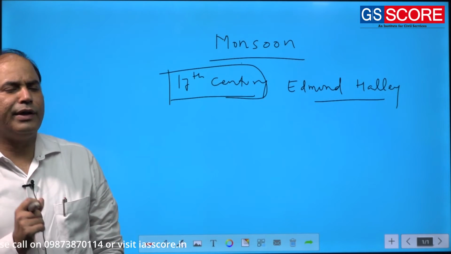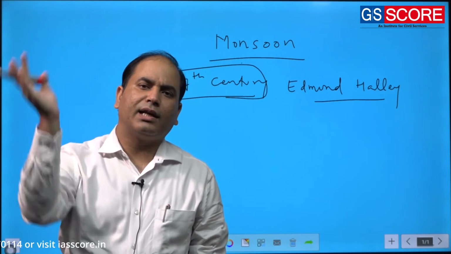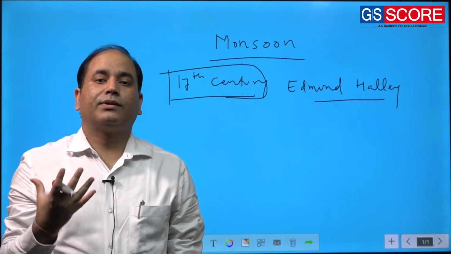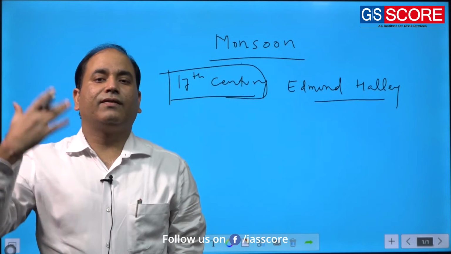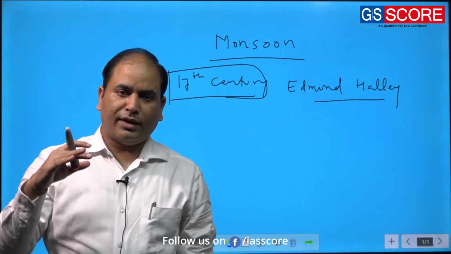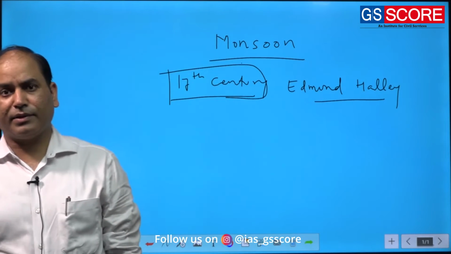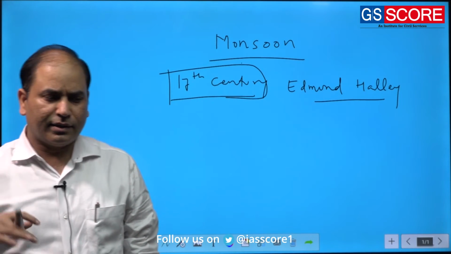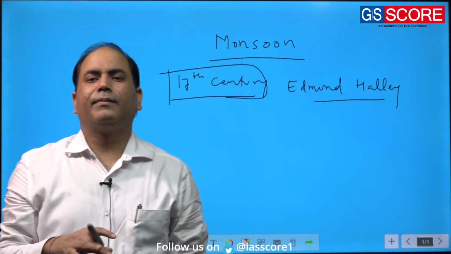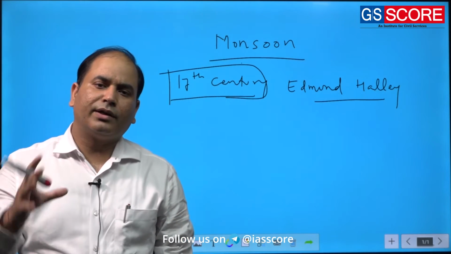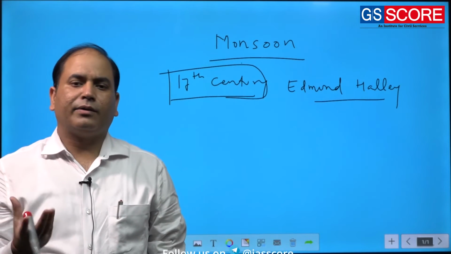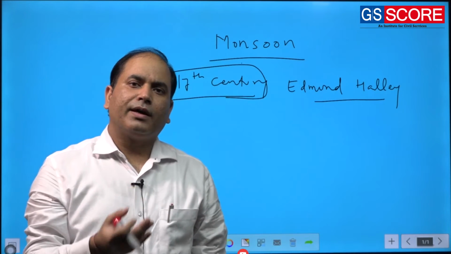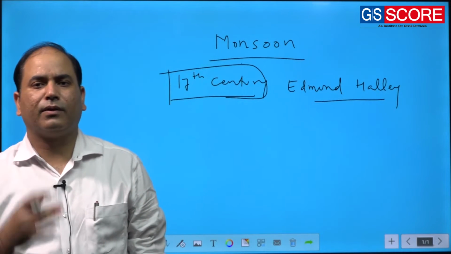One very important reason his idea was not challenged for almost 300 years was the lack of modern scientific instruments. In those times we did not have satellite imagery, or supercomputers to analyze data, and at the same time maps and drawings showing where the rainfall is happening and how much rainfall is happening could not be made. That's why his idea of the monsoon was valid for such a long period of time.